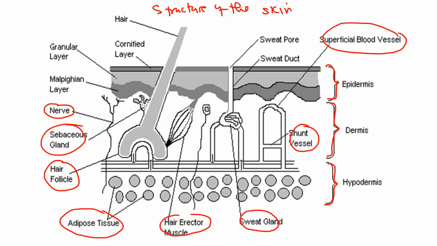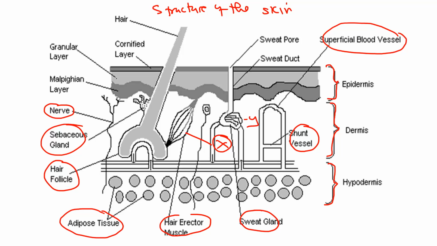Given this structure, especially in paper 1, you might be given, let's say, this part is X, then this part is Y, and asked what the functions of X and Y are. This is the erector muscle, and that is the sweat gland. You know that the sweat gland produces sweat, and as we look at temperature maintenance, you see its importance.